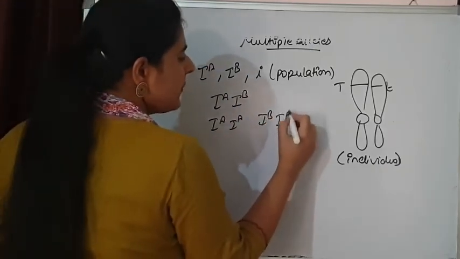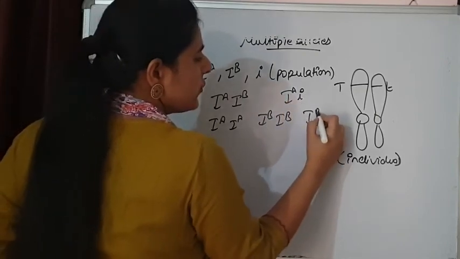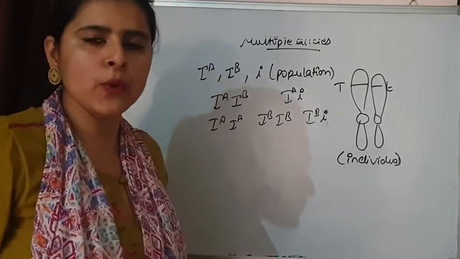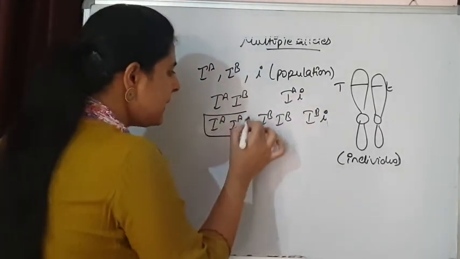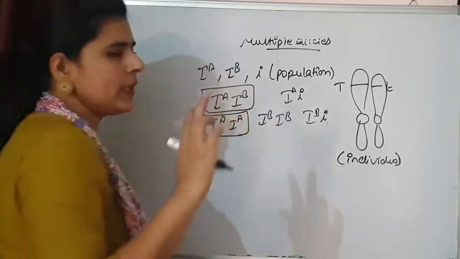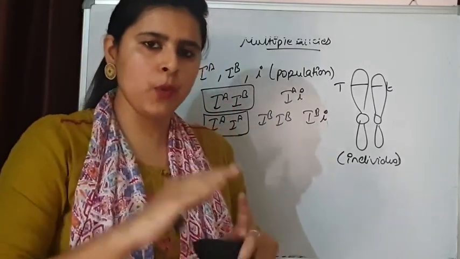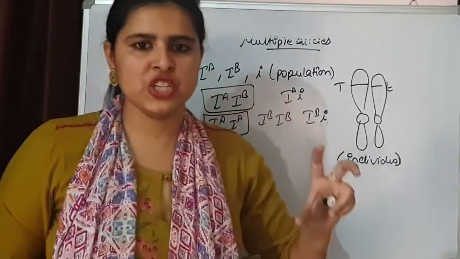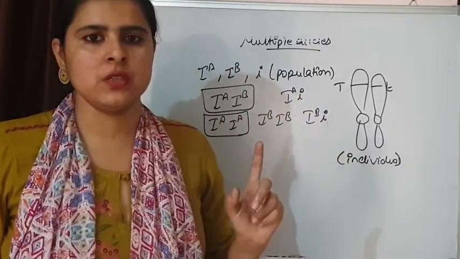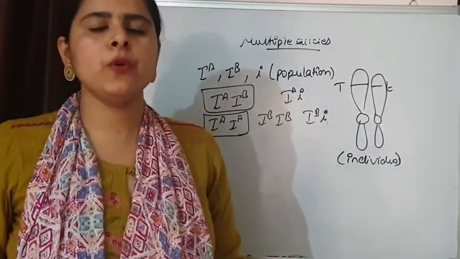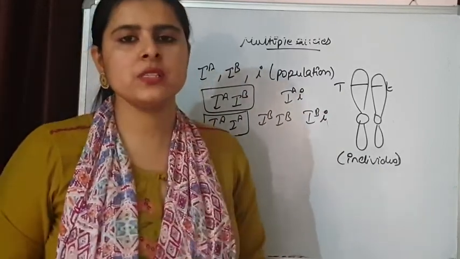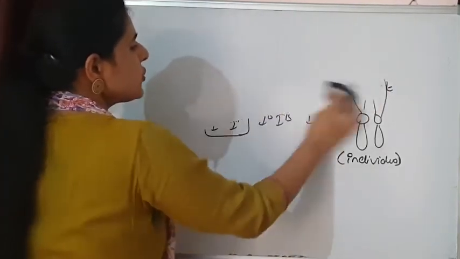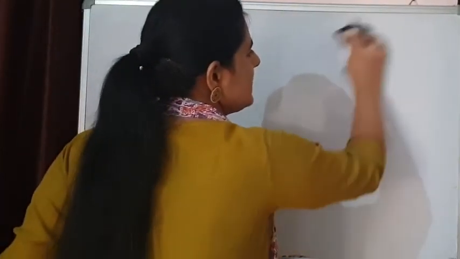Same for B also, or they are combined with small i. These are the possibilities in a population, but in an individual, out of these three, only two are possible. In a population, more than two alleles can be present for a single gene, and this leads to variations. These many types of alleles are responsible for variations in a population. So our ABO blood group system also shows multiple allelism.